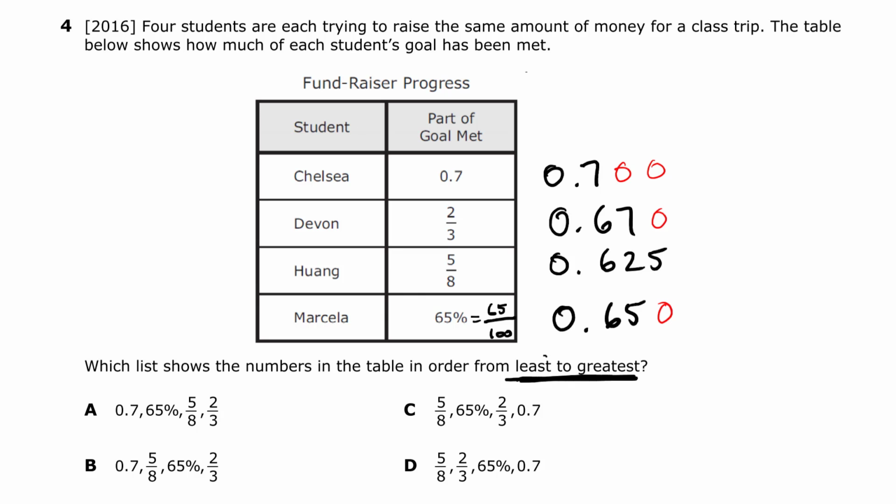Well, if we now order these numbers from least to greatest, obviously 5/8 is going to be the least one, as you see. Next number is going to be 65%. And the next one is going to be 2/3. And the largest one is 0.7. And this answer is given to me on the answer choice sheet.